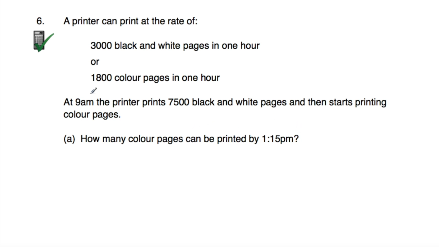Okay, so we know that at 9 AM the printer prints 7,500 black and white pages. Now what I'm going to do is divide that by 3,000, because every single hour it can print 3,000 black and white pages. So if we divide this by 3,000, it'll tell us how many hours it would take to print those 7,500 black and white pages. It's a calculator question, which is quite nice. 7,500 divided by 3,000 is equal to 2.5, so 2.5 hours.